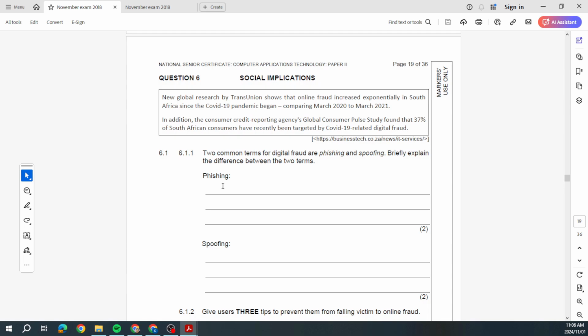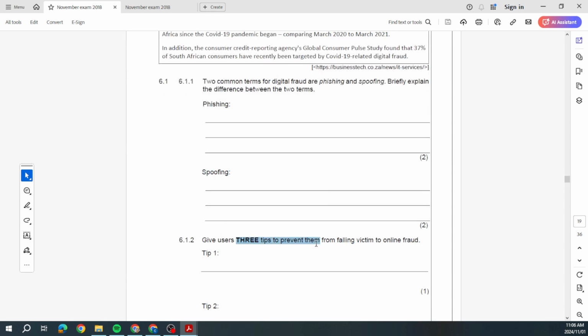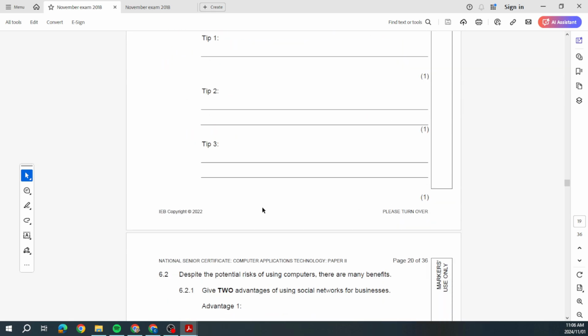Question number 6, the social implications. So now we start talking about, well, in the real world, socially, and they usually focus on some of the dark side of computing. So what do we see? Phishing, spoofing, tips to prevent online fraud.